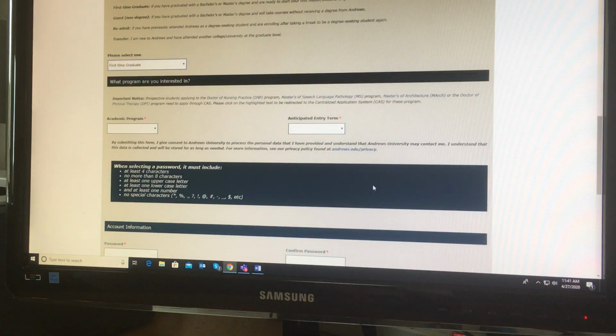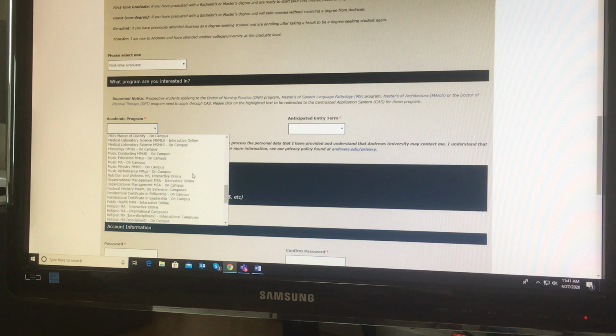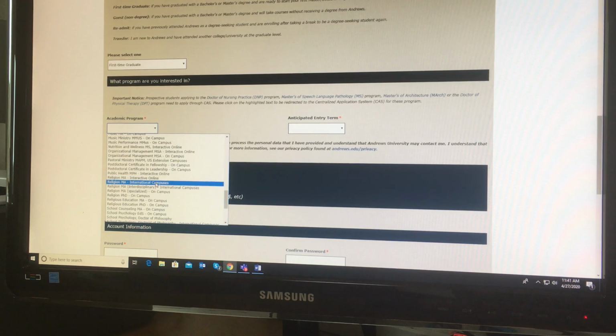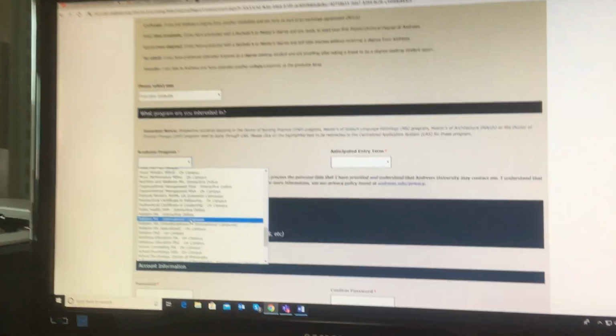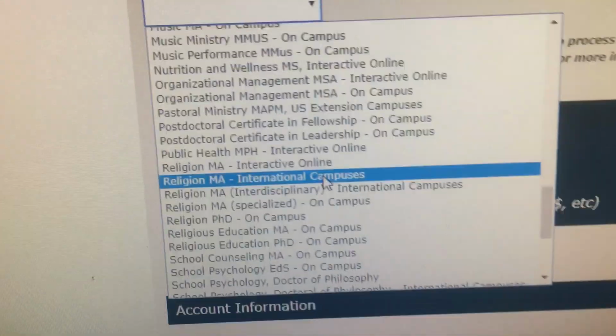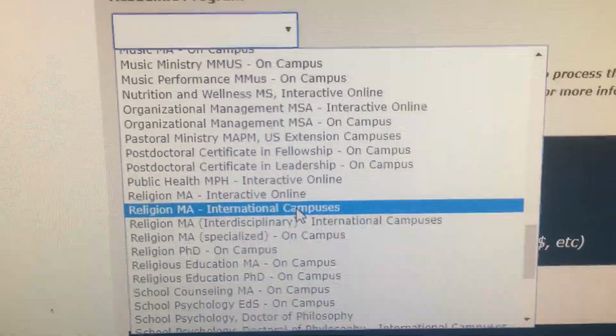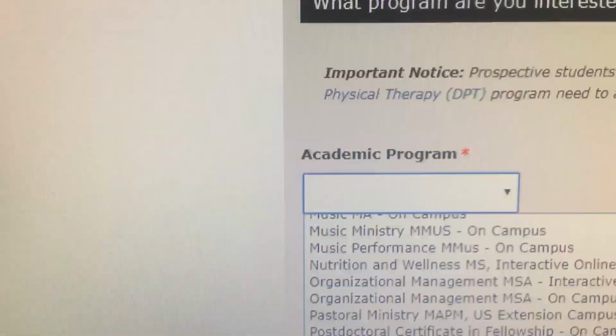And then you will have to explain what academic program you want to enter. We still don't have an option for our program, so I advise you to go to religion MA, and you have to go to international campuses. I hope you're able to see that on the screen. I'll try to move the cell phone a little closer to the screen so that you can see it. You have to look for that option, religion MA international campuses, when you are looking for the academic program. So far so good.